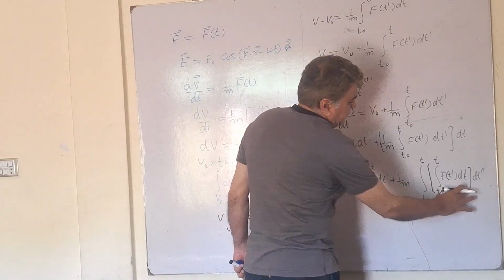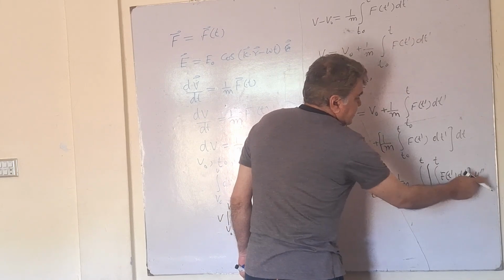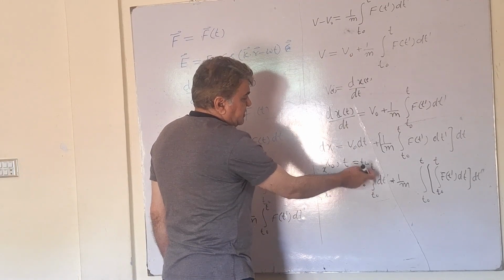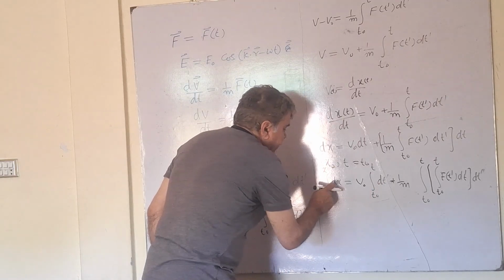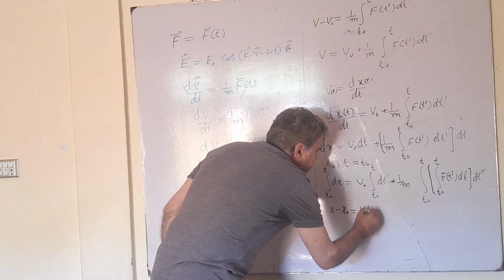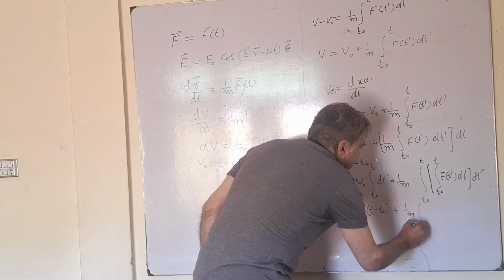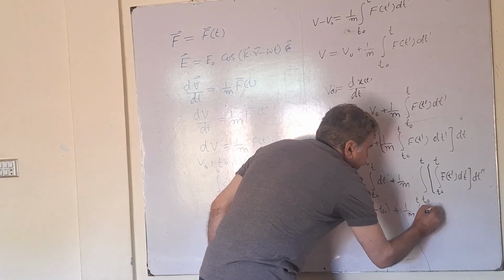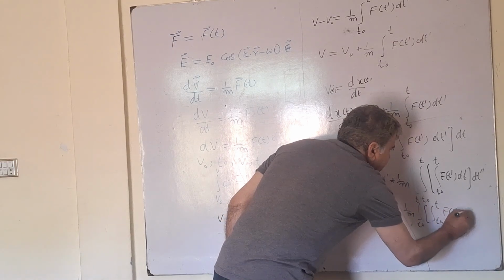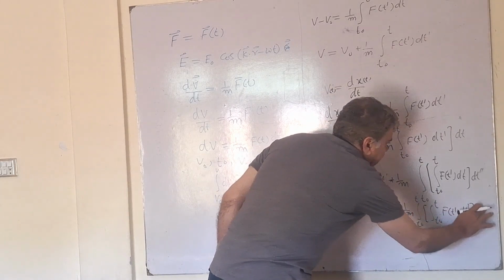So in fact we have two integrals in the last term, one for dt' and the other for dt double prime. This part just gives me t minus t naught, and this gives me x minus x naught, so I directly put x minus x naught equals v naught times t minus t naught, plus the last term, 1 divided by m integral from t naught to t, then integral from t naught to t of f(t') dt', the whole multiplied with dt double prime.